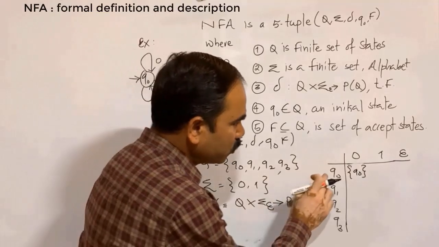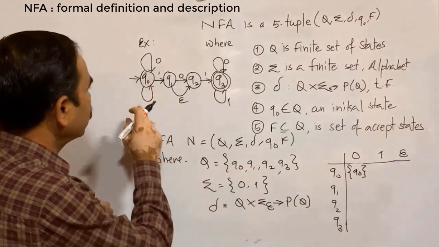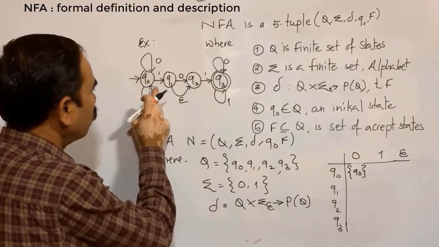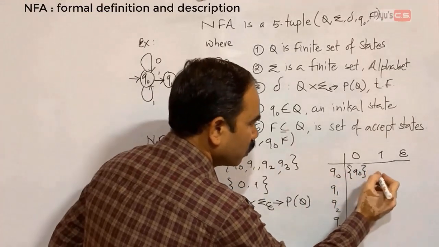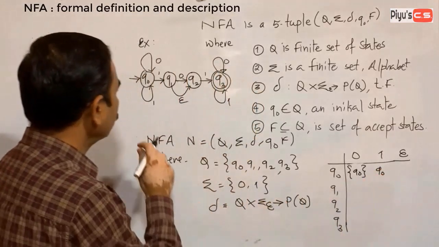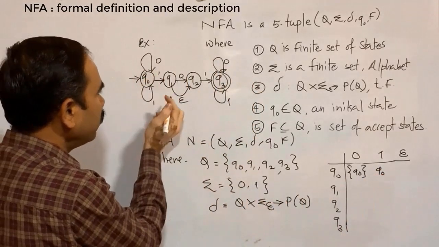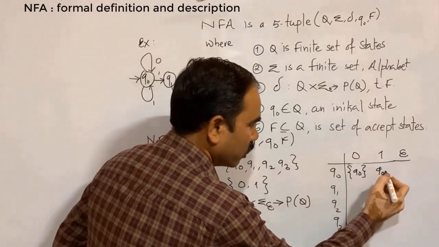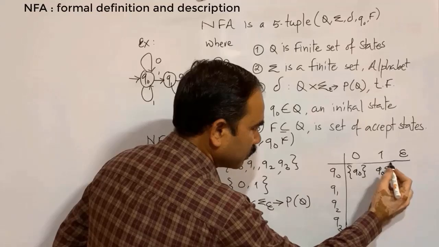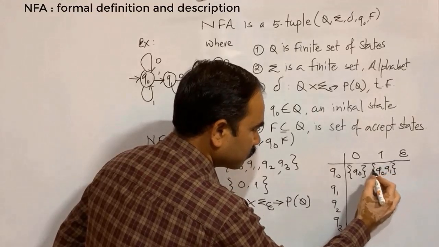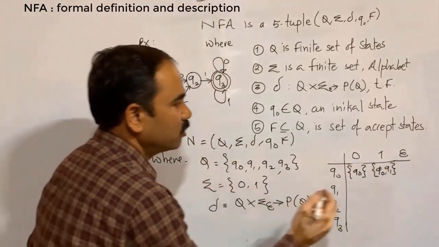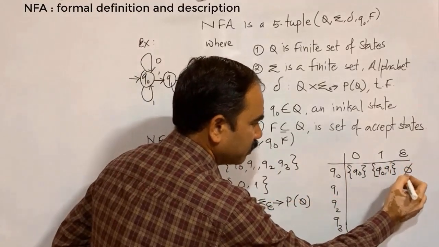Next, Q0 on 1, the resulting state is Q0, and again Q1. There are 2 resulting states, Q0 and Q1, and therefore we write a set of states. Q0 on empty string, there is no transition, so we write a null set.